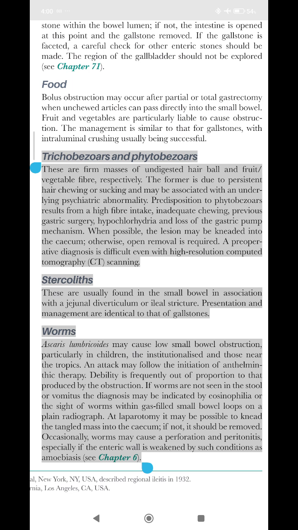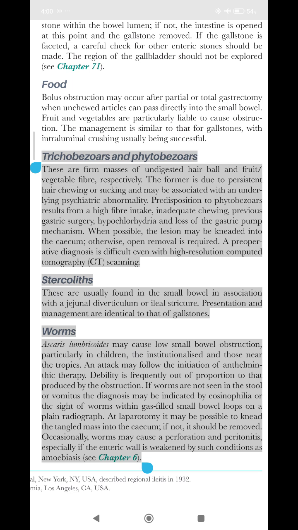Stercoliths. These are usually found in the small bowel in association with a jejunal diverticulum or ileal stricture. Presentation and management are identical to that of gallstones. Worms. Ascaris lumbricoides may cause low small bowel obstruction, particularly in children, the institutionalized and those near the tropics. An attack may follow the initiation of anthelminthic therapy. Debility is frequently out of proportion to that produced by the obstruction.